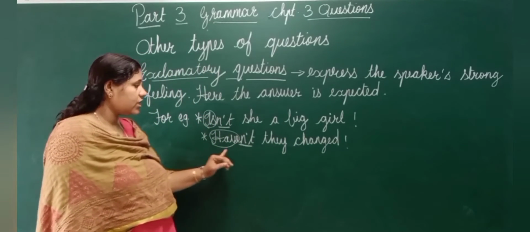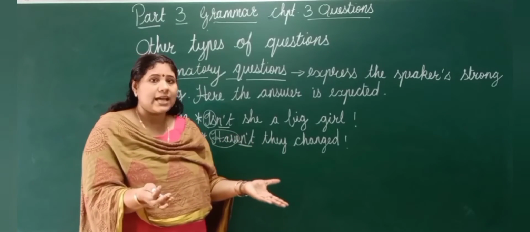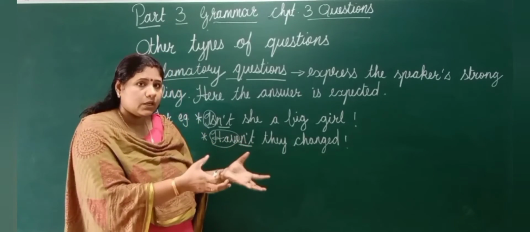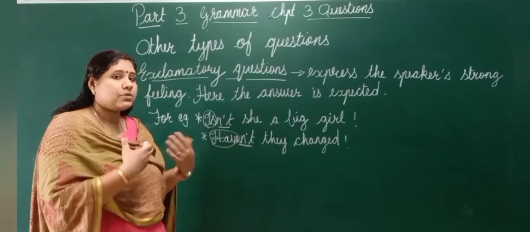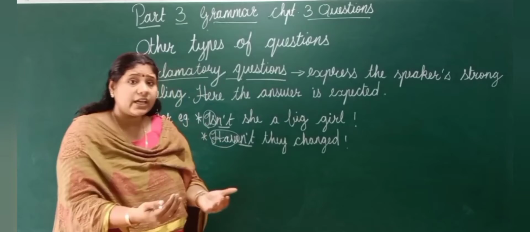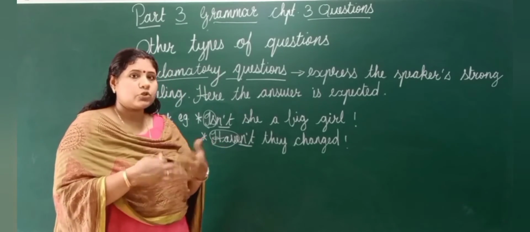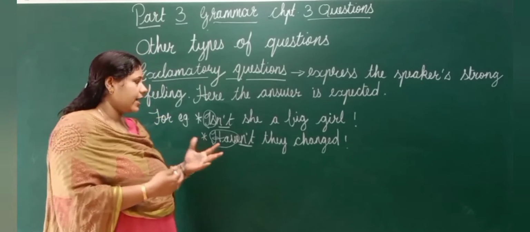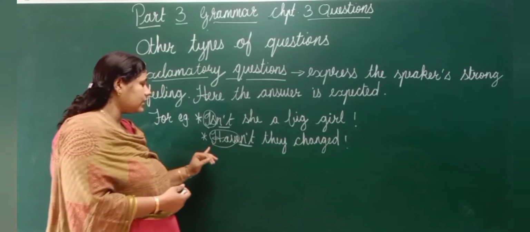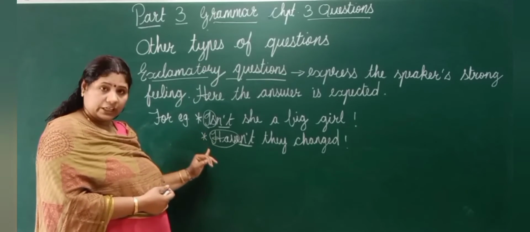So haven't they changed? I saw a drastic change in those people. Understood? And then I am saying to my friend, क्या तुम्हें नहीं लगता हम लोग change हो गए हैं? Haven't they changed? So surprised, I'm shocked. Understood? And so I am saying this. So this is a kind of question that expresses strong feeling.